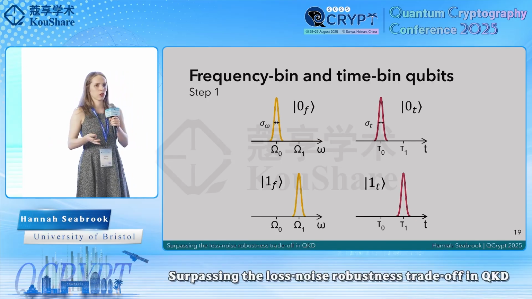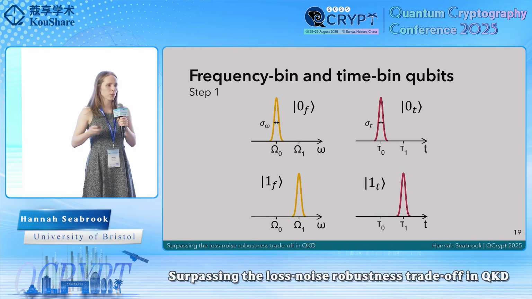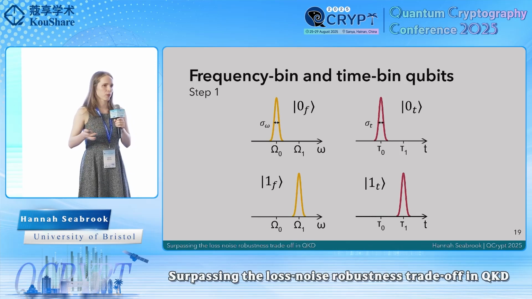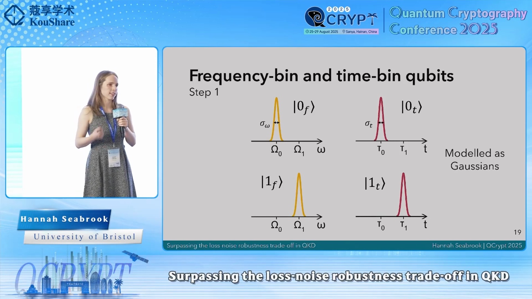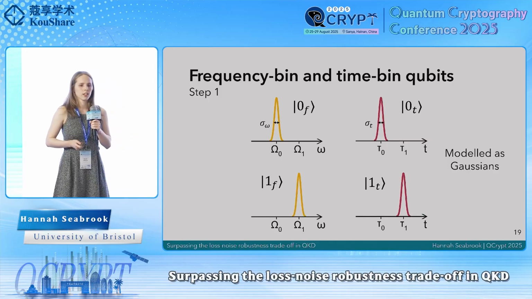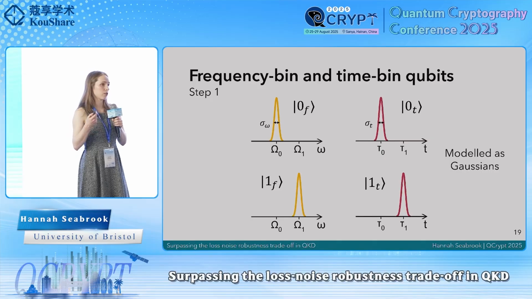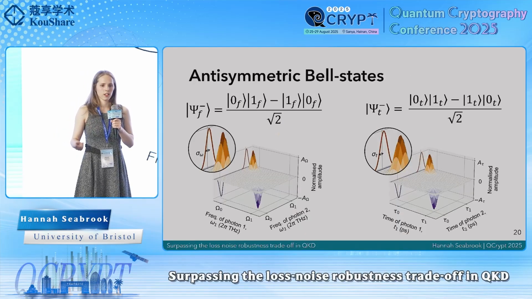Now in general, we can take these to be arbitrary sharply peaked amplitude functions, but for the rest of the results you'll see in this talk, we've modeled them as Gaussians. So now we have our single photon states. We need to define two photon states.